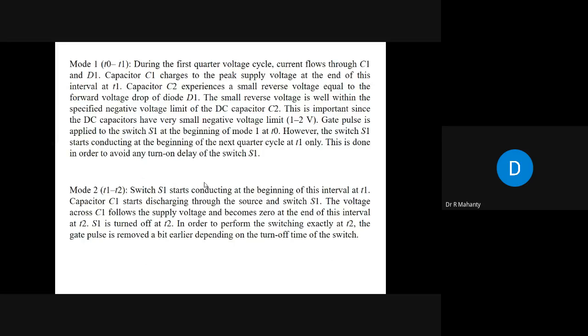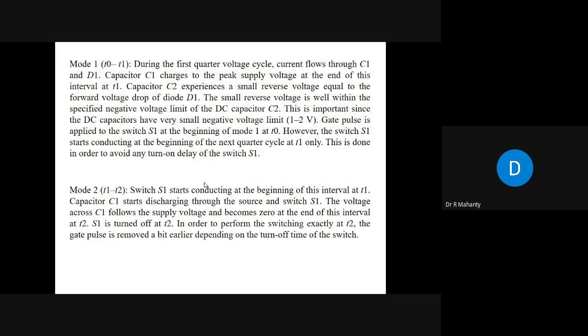So you can read here that in mode 1, during the first quarter cycle, the current flows through C1, D1. Capacitor C1 charges to the peak supply voltage at the end of this interval at T1. The capacitor C2 experiences a small reverse voltage equal to the forward voltage drop of diode D1. The small reverse voltage is well within the specified negative voltage limit of DC capacitor C2. This is important since DC capacitors have a very small negative voltage limit, 1 to 2 volt.